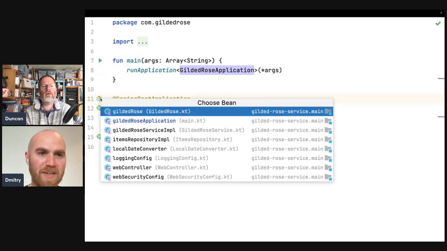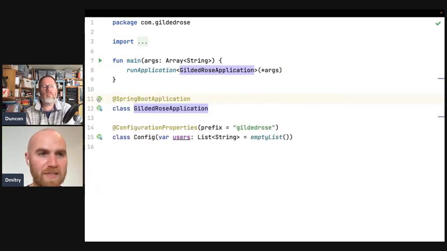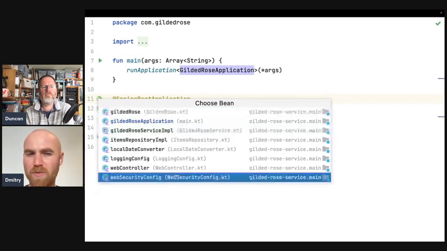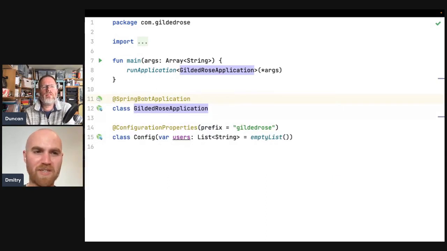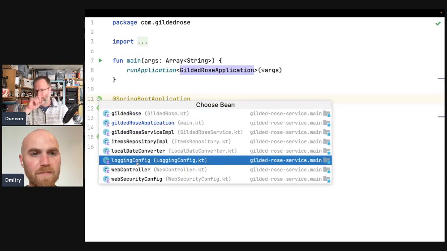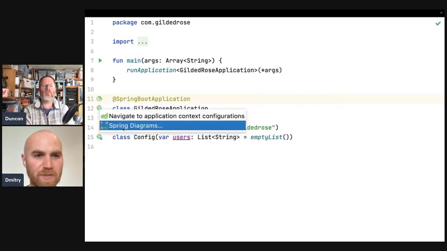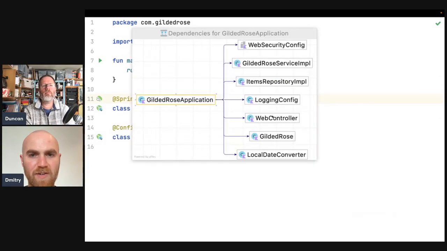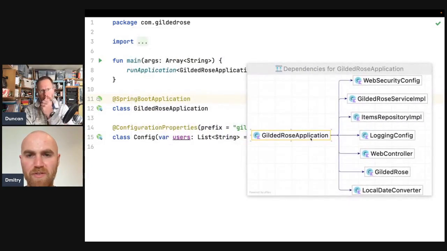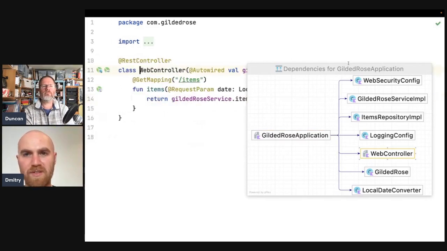We can click on this icon, which is the Spring plugin in IntelliJ, and it shows us the objects which this Spring Boot application has inside. It doesn't show any composed parts, because we can't see it here, can we? Normally you construct a thing and you get to see what they are, but we don't construct anything here. So it would be nice to see relationships. The closest thing I found was this diagram, which shows there is an app and there are these things. Because the whole app is just a web application, maybe the web controller is a natural place to start.